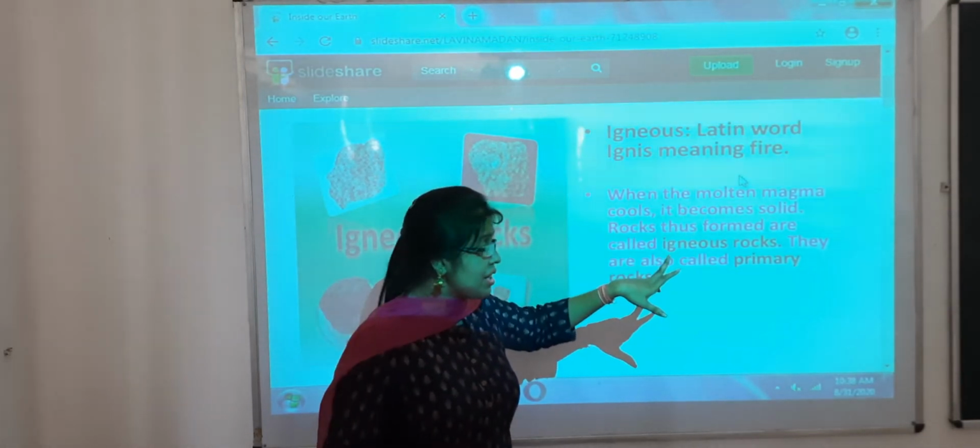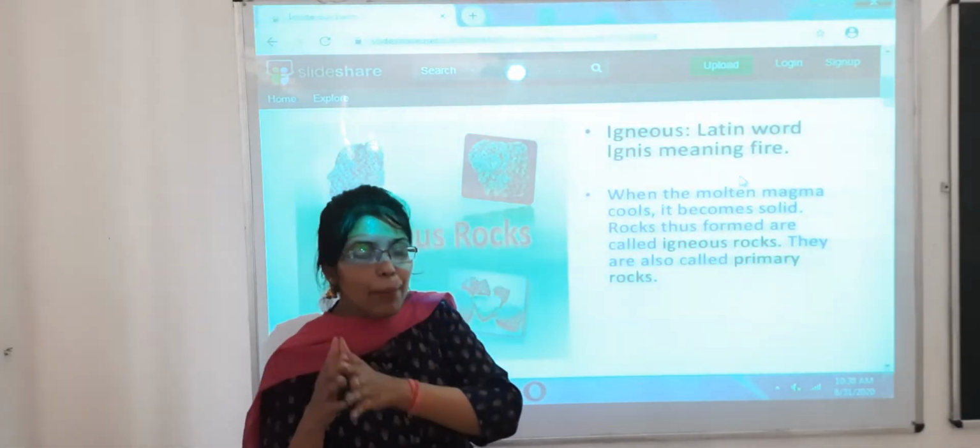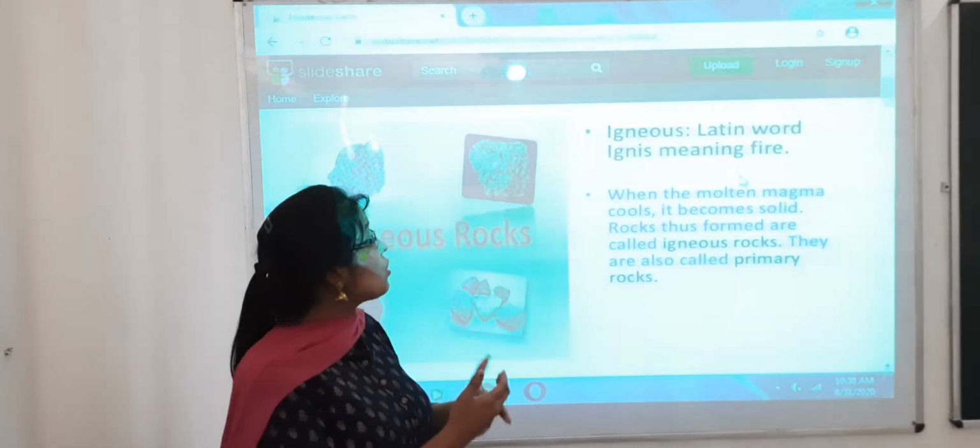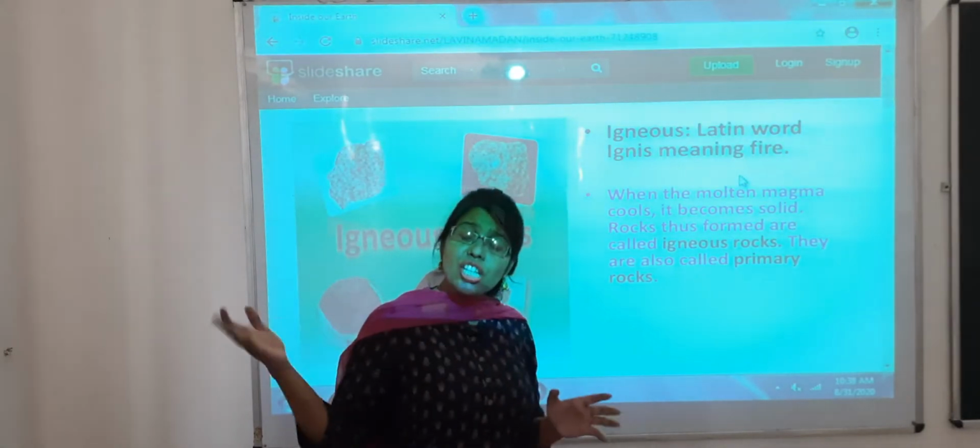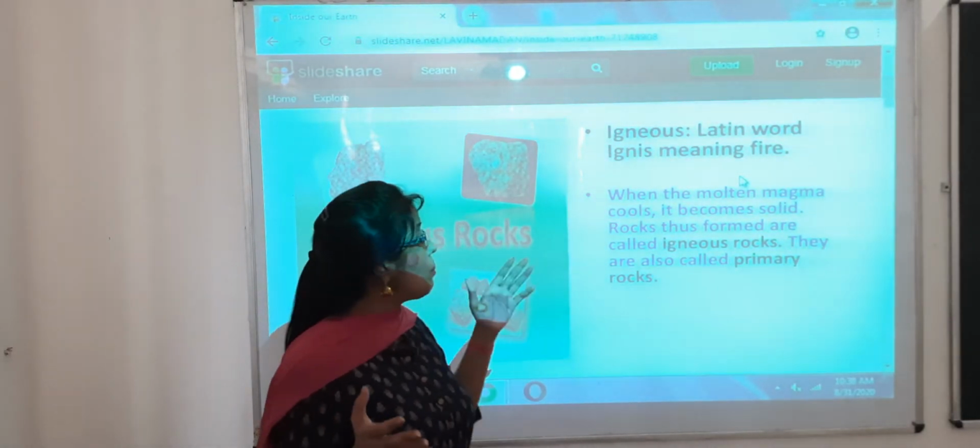Later, some of it, in the form of lava, goes down and settles. When it settles down, it forms sedimentary rocks, and when a change occurs in their form, that is metamorphic rock. So we will be dealing with all these three types of rock.